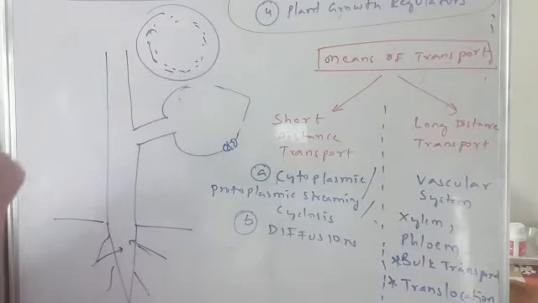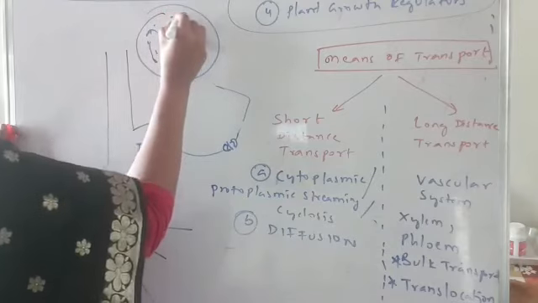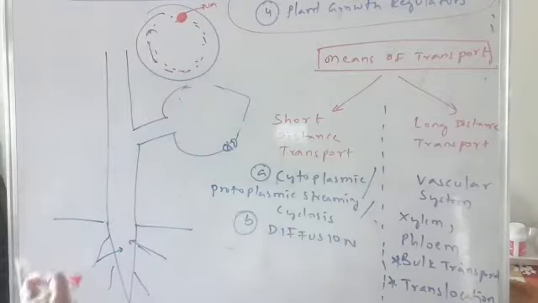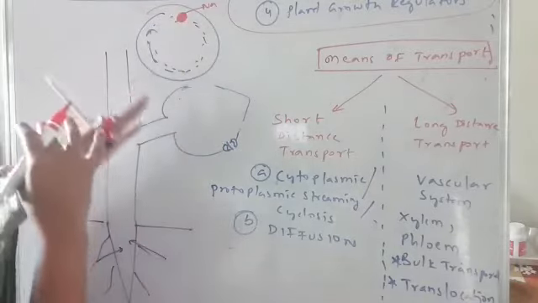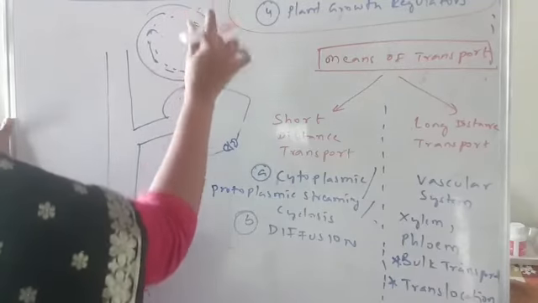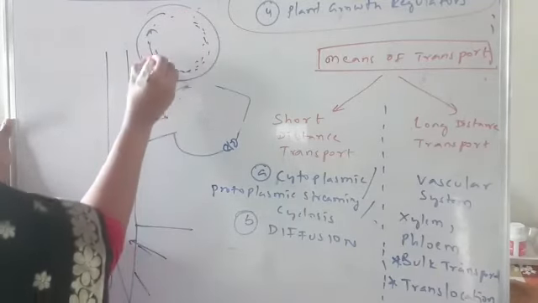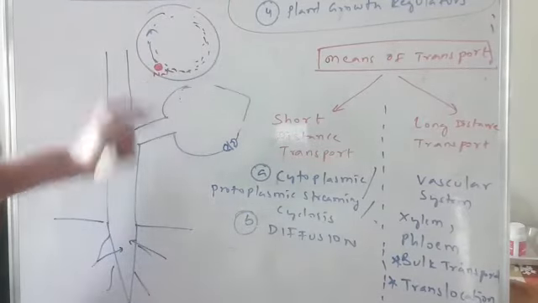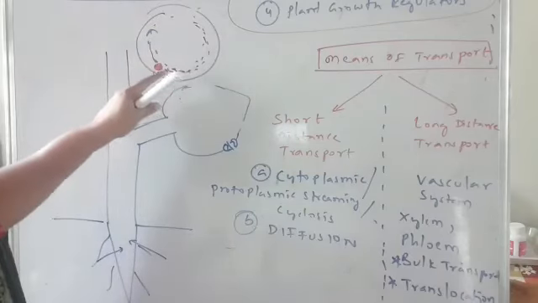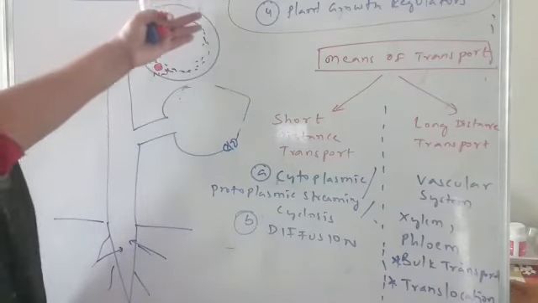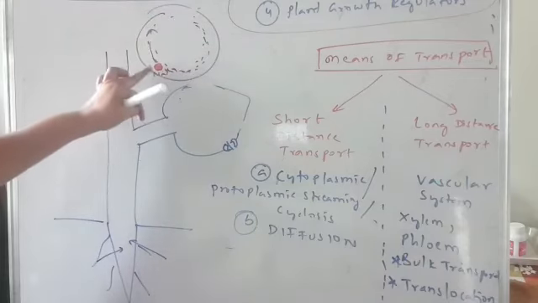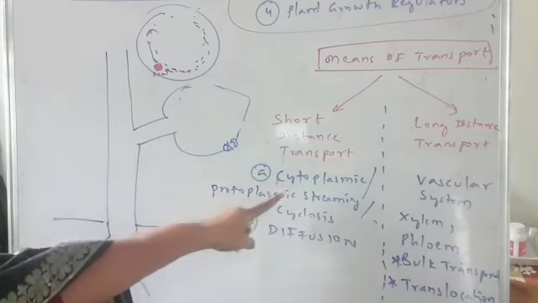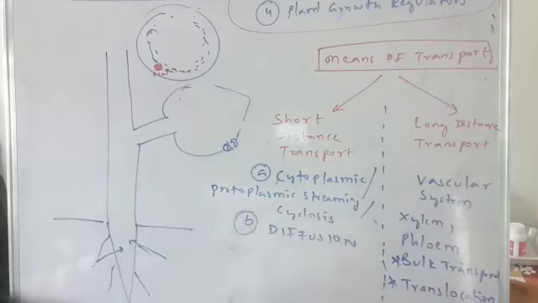Now when the cytoplasm moves, imagine there is some material, some sodium here. When the cytoplasm is moving, automatically the sodium gets some movement, and that is why even sodium is moving inside the cytoplasm and reaching a different place inside the cell. That means because the cytoplasm moves, the particles present in it also move from one region to another region within the cell. So such a movement is known as cytoplasmic streaming, or protoplasmic streaming, or cyclosis.